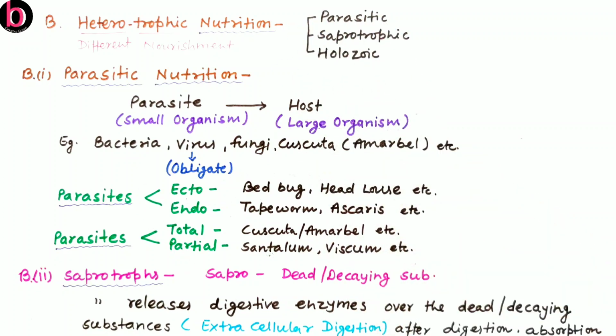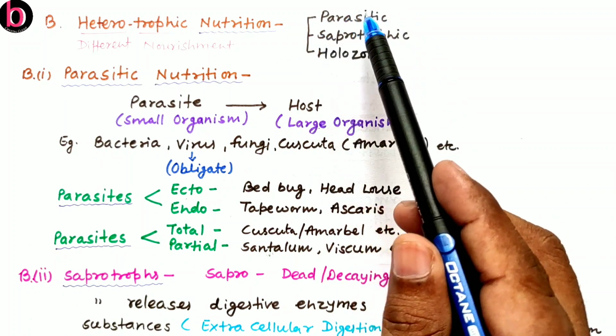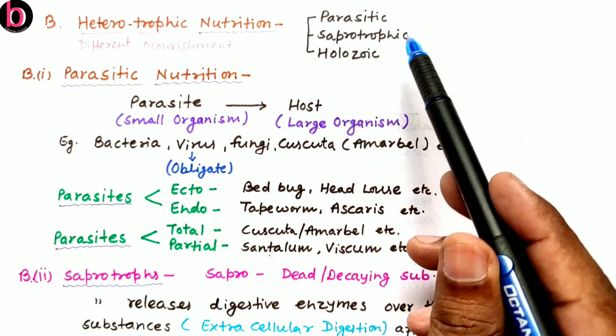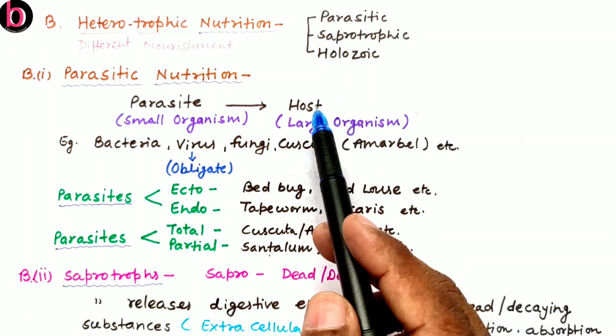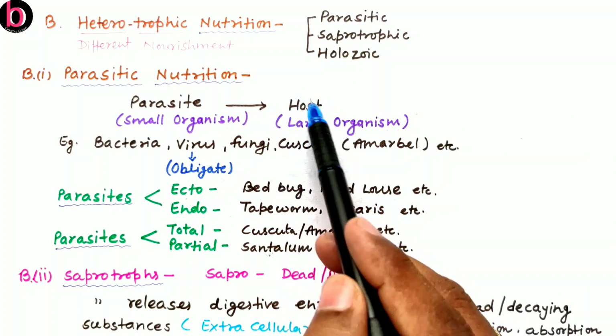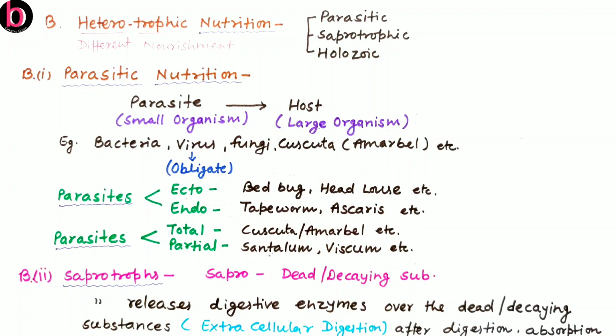So their mode of nutrition is known respectively as the parasitic mode of nutrition, saprotrophic mode of nutrition, as well as holozoic mode of nutrition. Now one by one. First is the parasitic mode of nutrition. So what are parasites? Parasites are those organisms which are usually small in size and depend on their host. The host is always a living organism, and parasites depend on the larger organism which is considered the host.